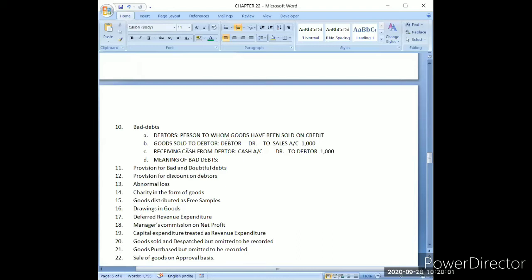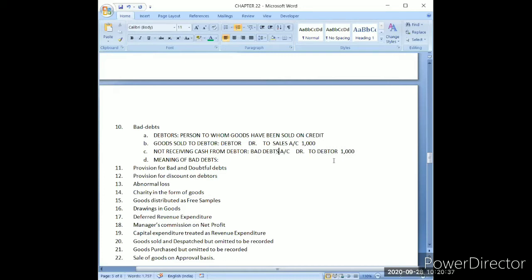So now I will be changing this transaction: not receiving cash from debtors. If I was receiving cash, I was debiting cash account. But if I am not receiving cash from debtor, then I will be debiting bad debts account.